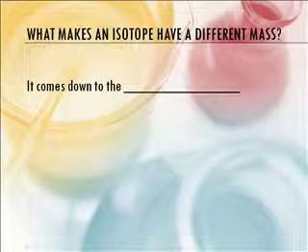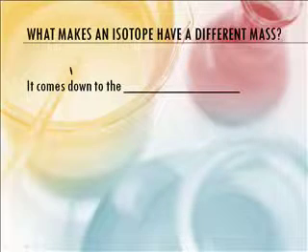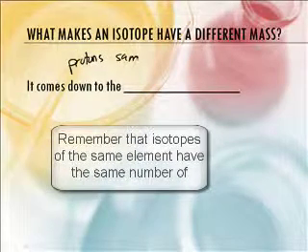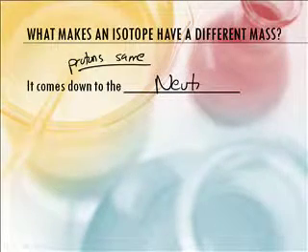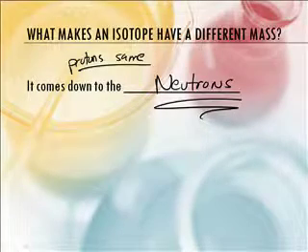All right, so now let's go back to this concept. What makes an isotope have a different mass? What is the key thing that makes the difference? Well, the protons are the same, because it's the same element. So if the protons are the same, and the mass is different, then it has to be based on the different number of neutrons. Yeah, that's it. So it's the neutrons that make the difference, folks. If you have a different number of neutrons, then you have a different mass number.